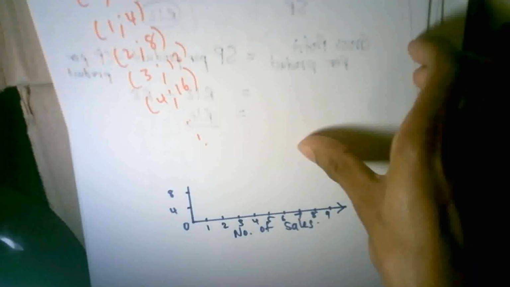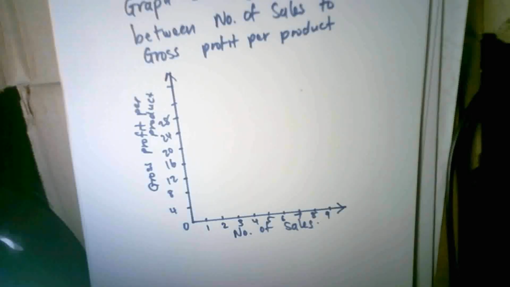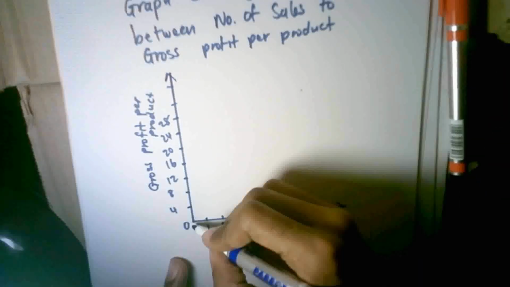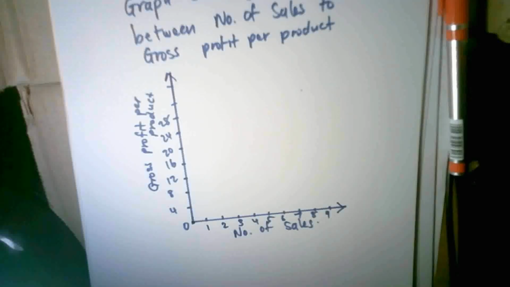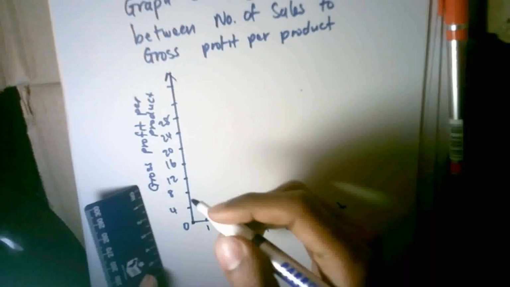So let's plot these onto our Cartesian plane, or rather our graph. Let's plot that onto our graph. First we have 0, 0. Then we have 1, 4.